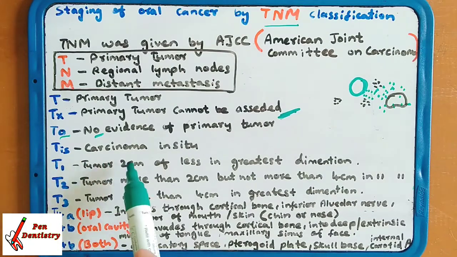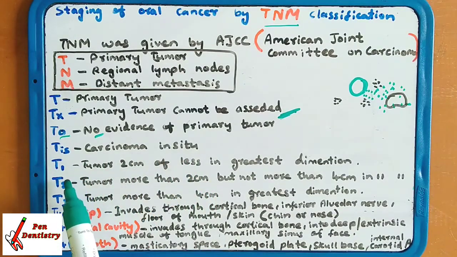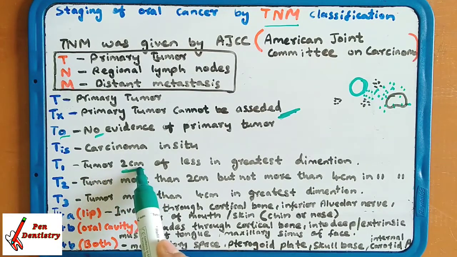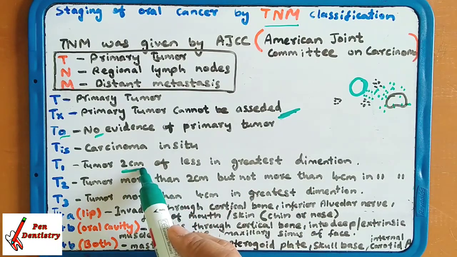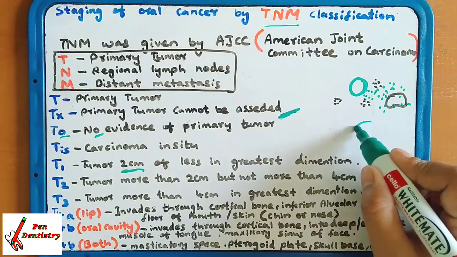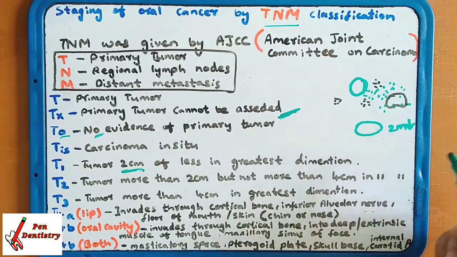Tis is carcinoma in situ. There is a presence of carcinoma in situ. T1 is a tumor less than 2 centimeter in its greatest dimension.